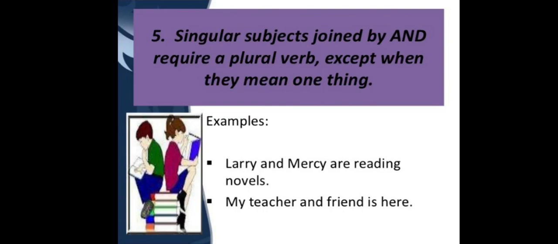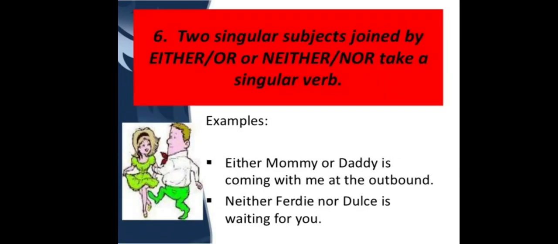Now the fifth one: singular subjects joined by and always require a plural verb, except when they mean one thing. For example, Larry and Mercy are reading novels. Although both are singular, they are joined by and, so they require a plural verb, are. Now the next one: my teacher and friend is here. Here we have not used are, we have used is, because they refer to one person.